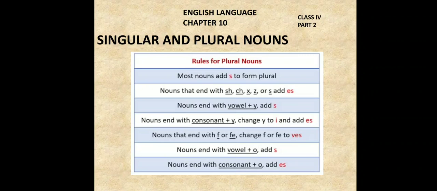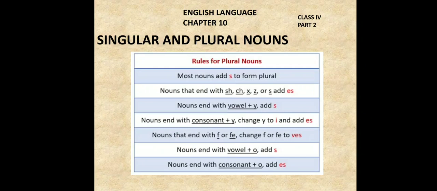So children, we will quickly revise the rules today. That is, most nouns add s to form plural. Nouns that end with sh, ch, x, z or s add es. Nouns that end with a vowel and a y add s. Nouns that end with a consonant and a y, the y changes to i and then add es. Nouns that end with f or fe change f or fe to ves. Nouns that end with a vowel and an o add s, and nouns that end with a consonant and an o add es.